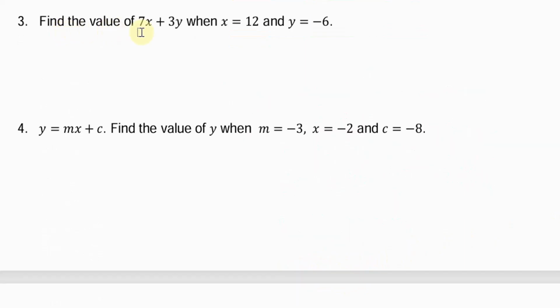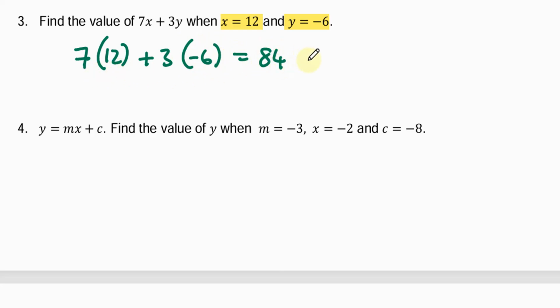It says find the value of 7x plus 3y when x is equal to 12 and y is equal to negative 6. So we simply put 12 in for x and negative 6 for y. So 7 times 12 is 84. A positive times a negative is a negative, and 3 times 6 is 18. So 84 minus 18 will give us 66.